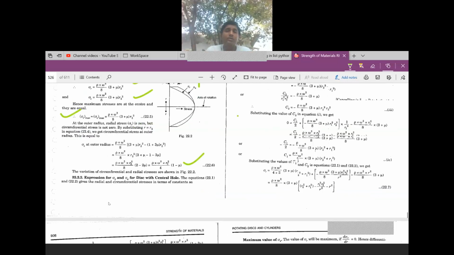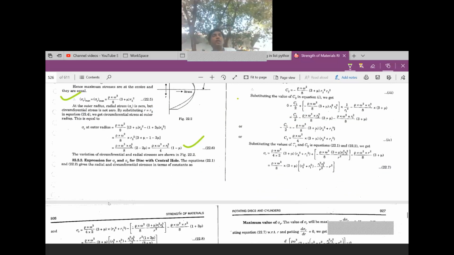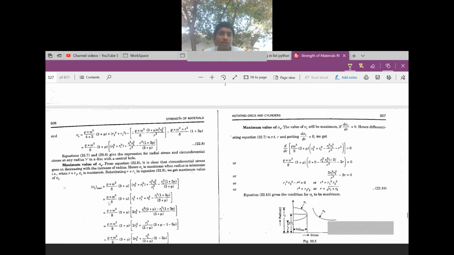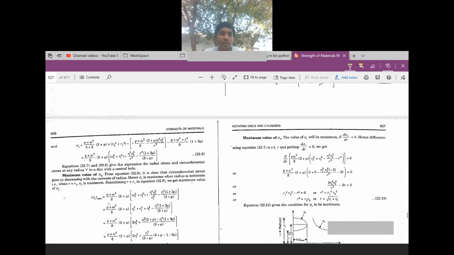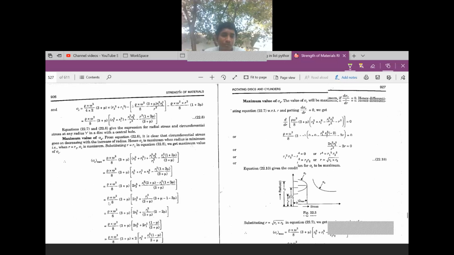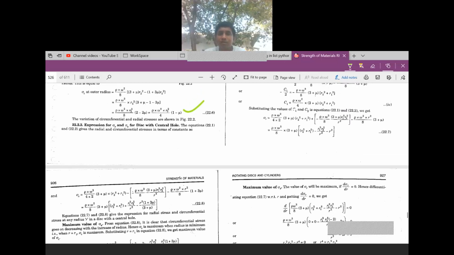The next formula is the expression for the radial stress and circumferential stress for a disk with a central hole. When you consider the disk with a central hole, the formula will be this one. The formula for sigma r is rho omega square by 8 into (3 plus mu) [r2 square plus r1 square minus r1 square r2 square by r square minus r square].